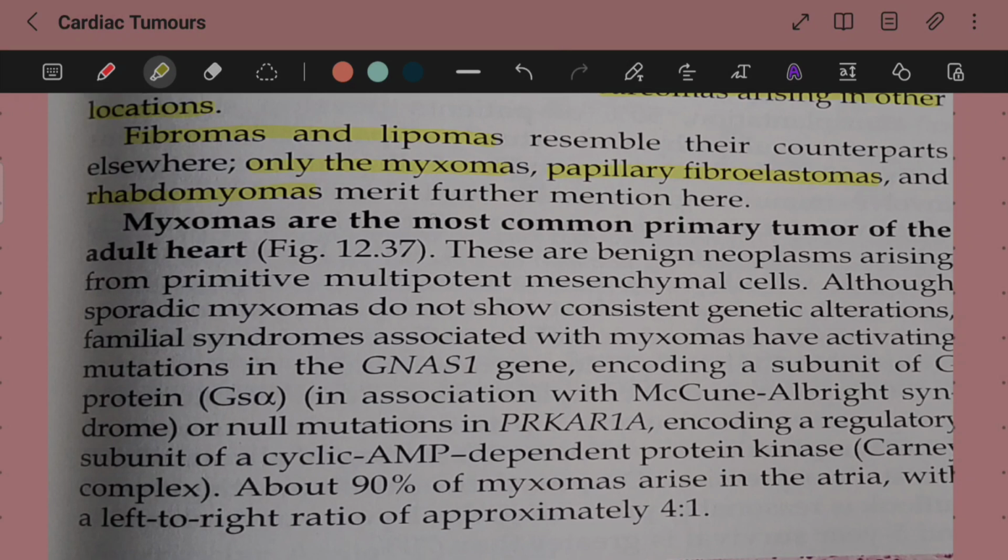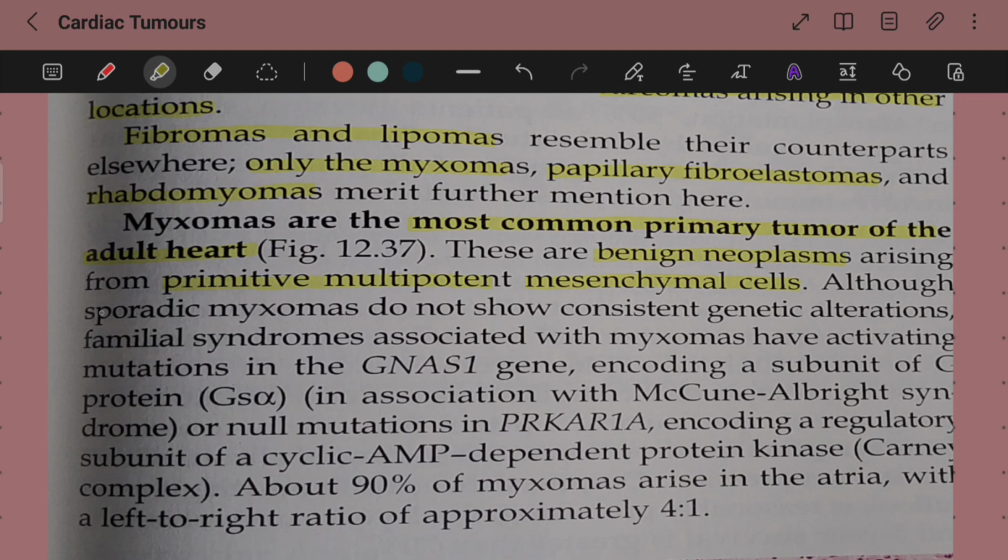Now, myxomas are the most common primary tumor of the adult heart. These are benign neoplasms arising from primitive multipotent mesenchymal cells. So what is the cell of origin for myxomas? These are primitive multipotent mesenchymal cells.